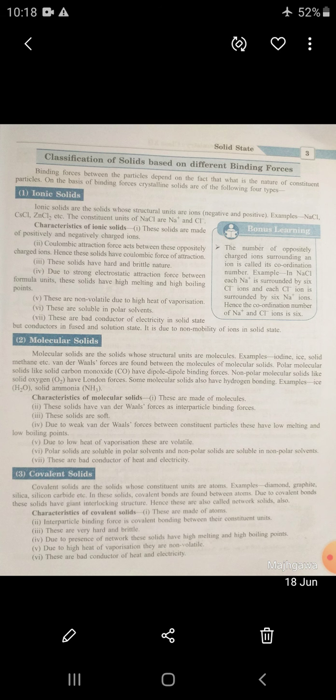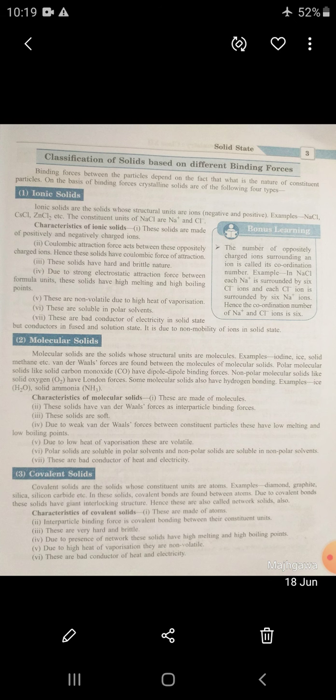So they are made up of metal atoms. Metallic bond develops between metallic atoms. They are soft to hard. They have high melting and boiling points. They have higher heat of vaporization. They are good conductors of heat and electricity. They are ductile and malleable.